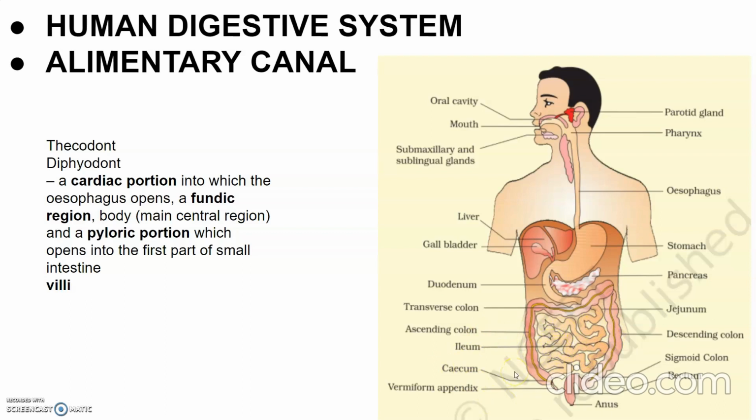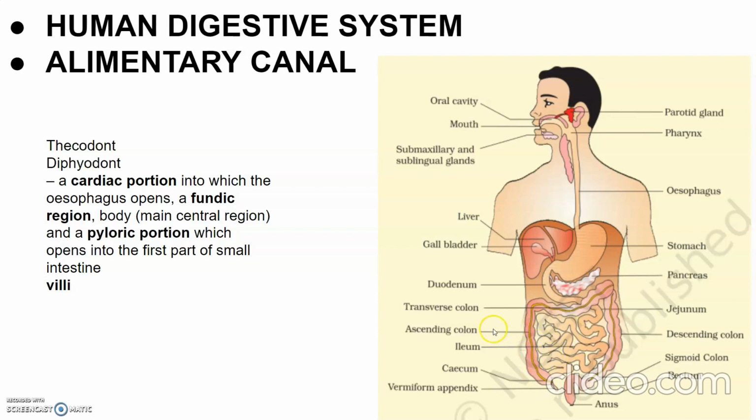Cecum is a small blind sac which hosts symbiotic microorganisms, and there is a narrow finger-like tubular projection called the vermiform appendix, which is a vestigial organ which arises from the cecum. So the cecum opens into the colon.